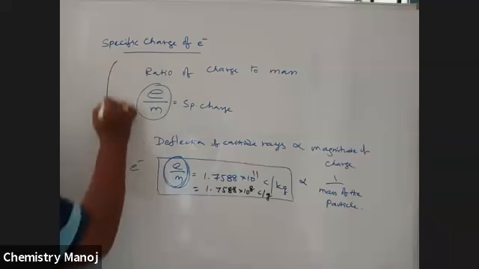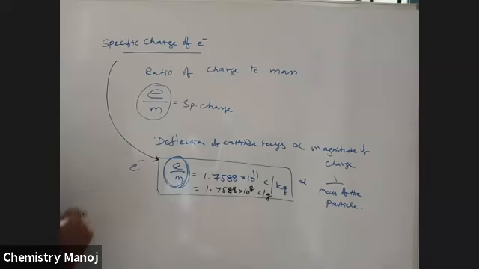This is the specific charge of the electron. Please keep in mind, this specific charge of the electron does not depend on the nature of the material.